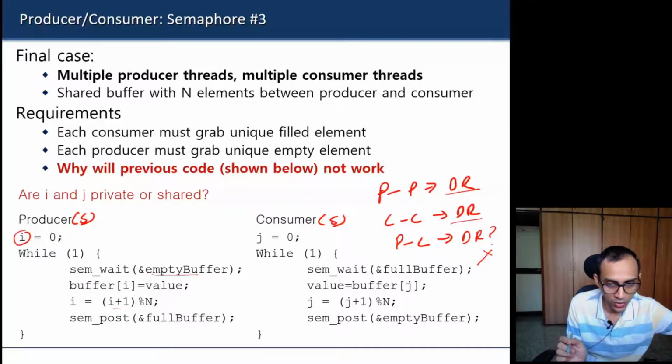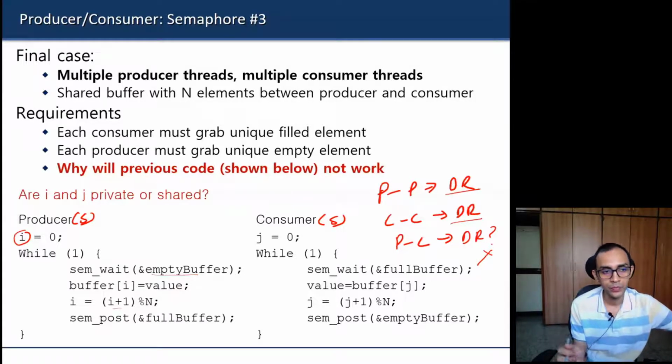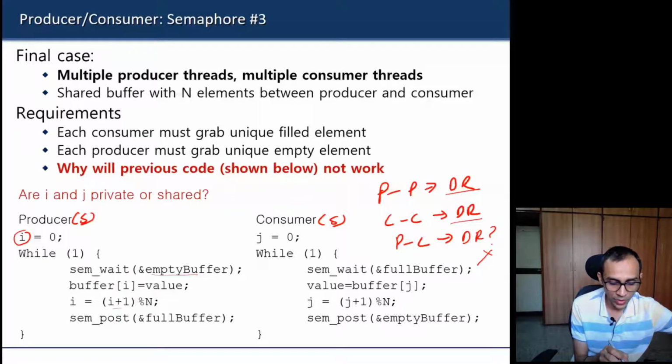So what should we do? We will need a lock. Make it a critical section. Yes, the critical section has to be there. Right now we are using empty buffer and full buffer for signaling purpose. We are not using it as a mutex, as a lock. So we can try to use another semaphore variable or a lock variable around this critical section.